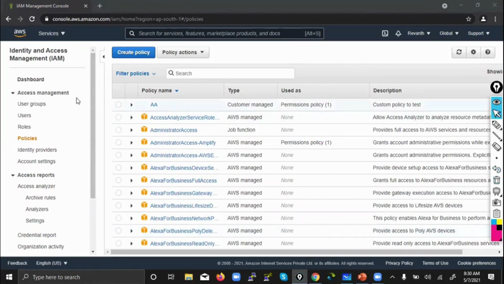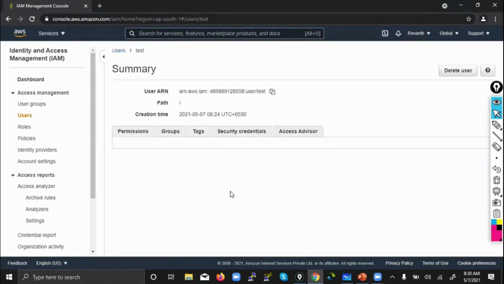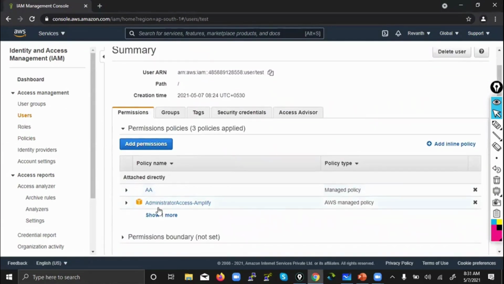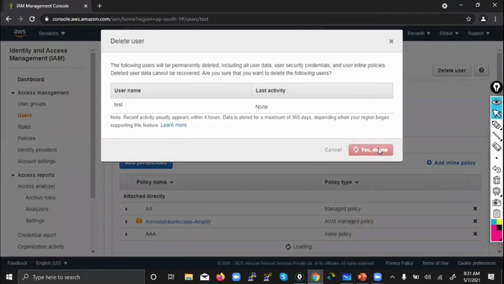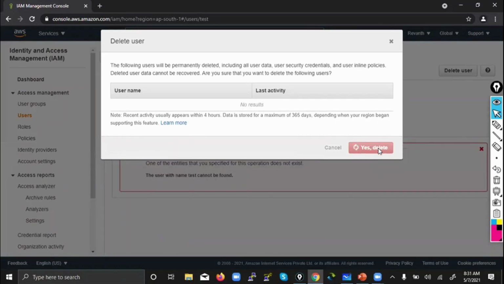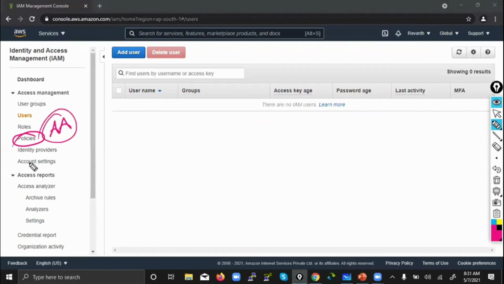So what will happen? Let's go to user now and I will delete this user. See, go inside this user. Currently 3 policies are attached to this user and now I am deleting the user. So what do you think, in the policies tab, will these policies also go? If I go to the policies tab, will they be gone or not? It will not go.